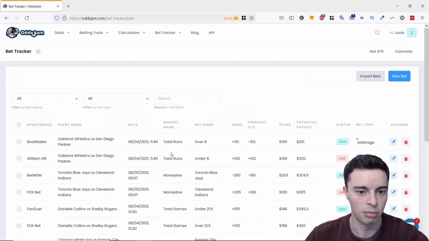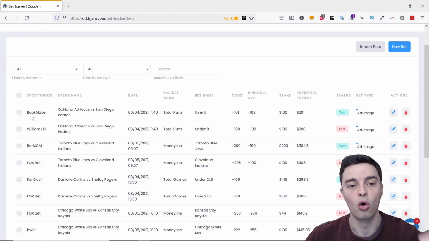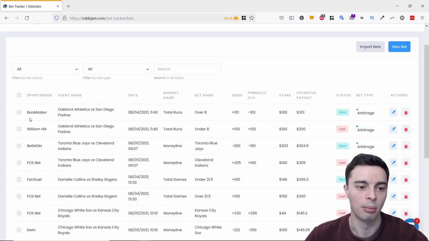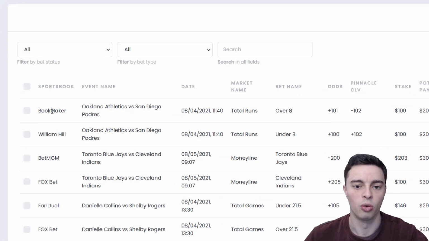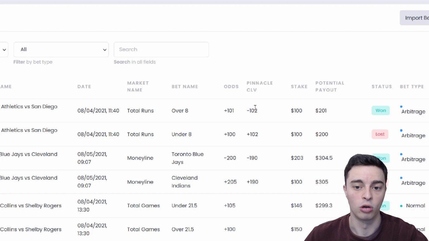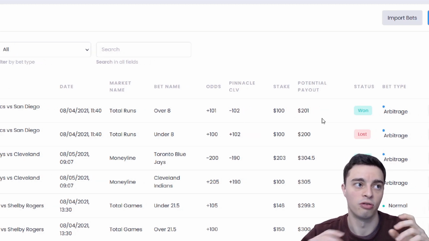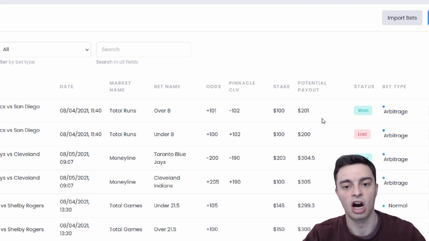But if you just have a bit of a look, you can see that for every single bet that you place and record in the software, and it's very easy to record it, next to each bet, you can just hit a plus icon and enter your stakes, and then it'll record it in the software. It will show information about every single bet that I've placed and recorded with the software. So for example, the sportsbook, the event, the time, the particular betting market, the odds, the closing line value with Pinnacle, which is quite useful, especially for value betting, as this gives you a feel for whether your value bets are actually representing value at the closing line, not just at the time that you place the bet.